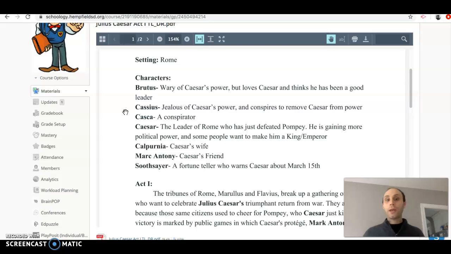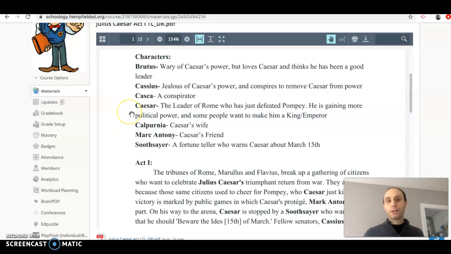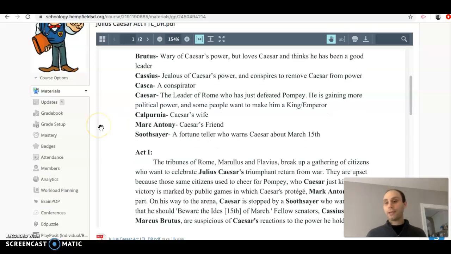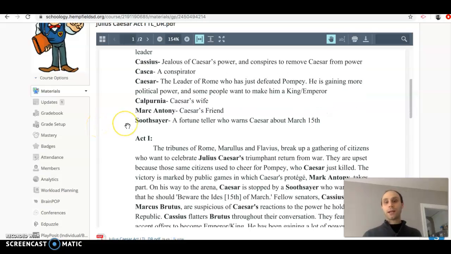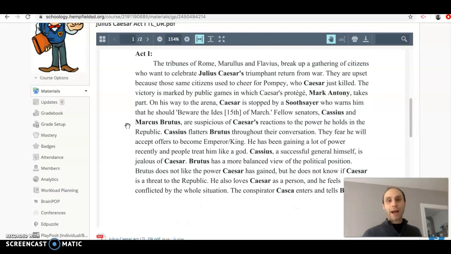The characters we need to focus on are Brutus, who is wary of Caesar's power but loves Caesar and thinks he's been a good leader so far. Cassius, who is jealous of Caesar's power and conspires to remove Caesar from power. Casca is a conspirator. Caesar is the leader of Rome, who just defeated Pompey, a rival. He's gaining more political power, and some people want to make him a king or emperor. Calpurnia is Caesar's wife, Mark Antony is Caesar's friend, and a soothsayer is like a fortune teller who warns Caesar about March 15th.